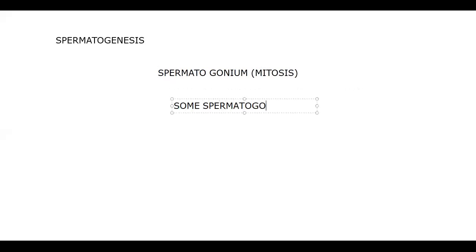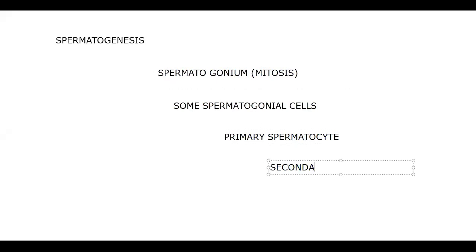Then some of the spermatogonial cells form primary spermatocytes. Primary spermatocytes form secondary spermatocytes. Secondary spermatocytes develop into spermatids.